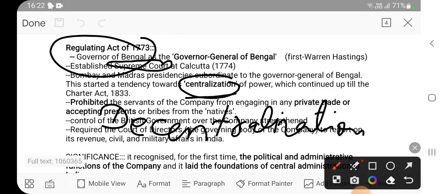On the other hand, we have decentralization, which means power is distributed among so many organs at one level, and at the same time many organs at a second level, and at a third level, so many levels of government. For example, we have the central government, it has its power, then the state governments have their powers, and also the local bodies, panchayati raj or municipalities, are also having power.